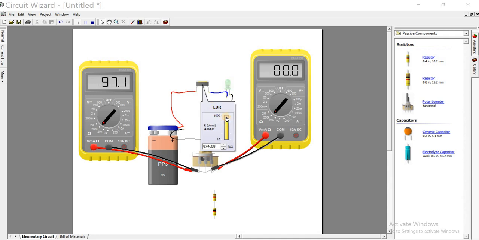During the day the resistance will be smaller, so the LED will be on. But during the night the resistance will be higher because the brightness is smaller, and the current that flows to the LED will be lower. So at night it won't be on, but during the day it will be on.